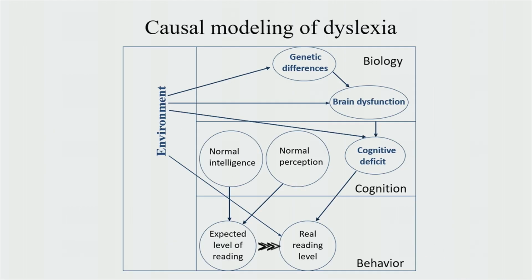And here is the framework that I have built during the past decade. We start from the cognitive deficit, and then the brain dysfunction, and then the genetic differences between controls and dyslexia. I also touch on some of the environmental factors. But in this talk, we only focus on these three factors.